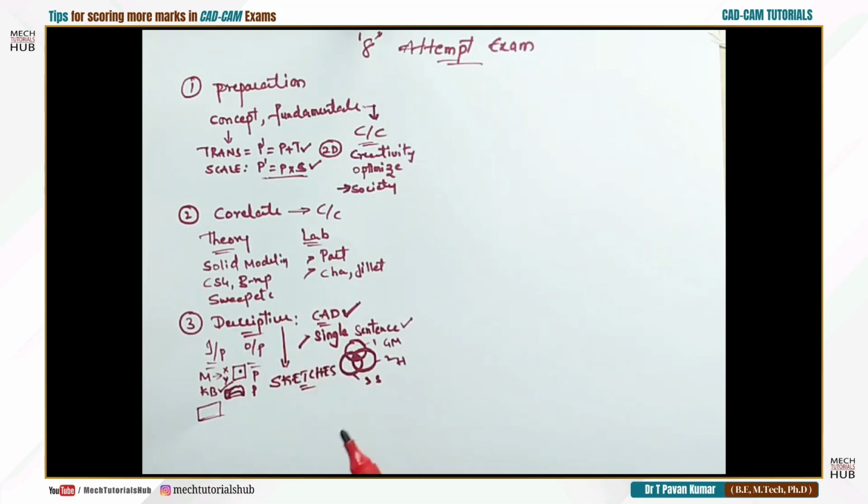Maybe you are dealing with solid modeling. They may ask you to write about CSG. Simply writing about constructive solid geometry is not enough. Followed by, what are the primitives? A solid block will be there, a wedge shape, a cone shape kind of structure, and maybe a polygon, prism or pyramid. All these things need to be discussed, so all the sketches are very much important. Spend some time on sketches, 5 to 10 minutes, and don't be in a hurry.